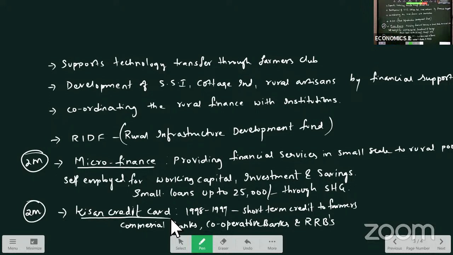So these are all how NABARD is providing credit facilities to the rural poor, right? If you see the main important one, Kisan Credit Card. What is Kisan Credit Card? This scheme was introduced in 1998-99 to provide short-term credit to the farmers, and this scheme was followed by commercial banks, cooperative banks and regional rural banks, where they provide a credit card system to the farmers.